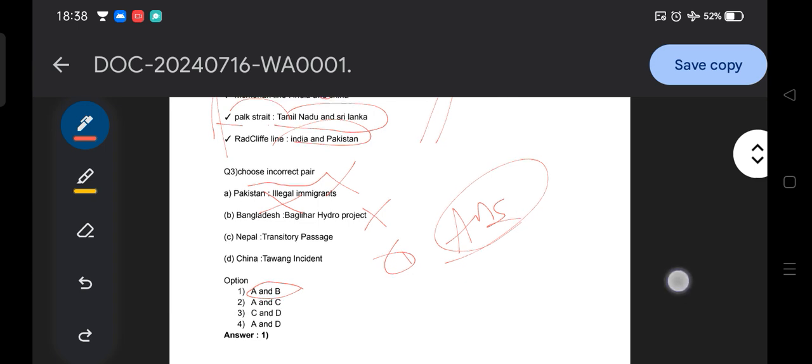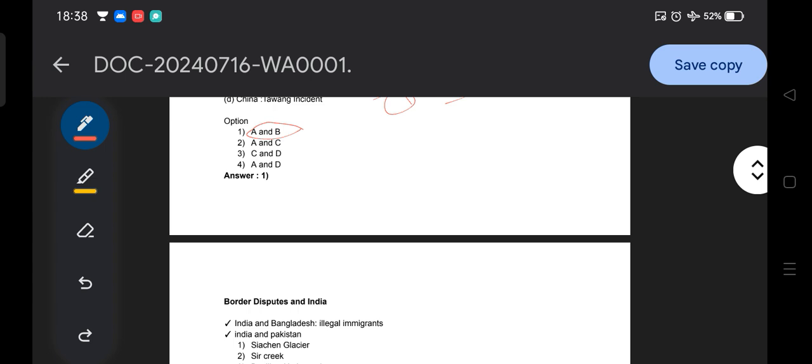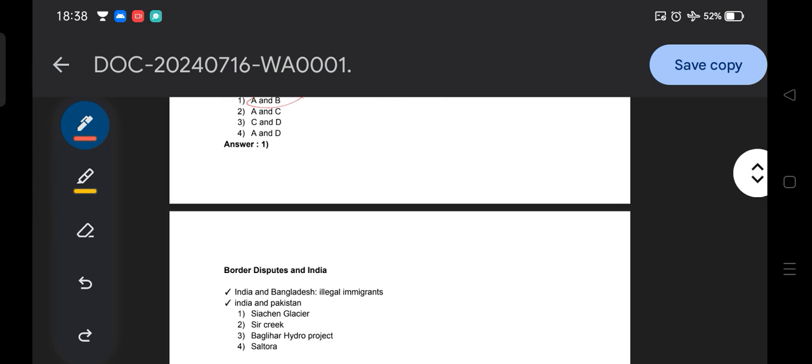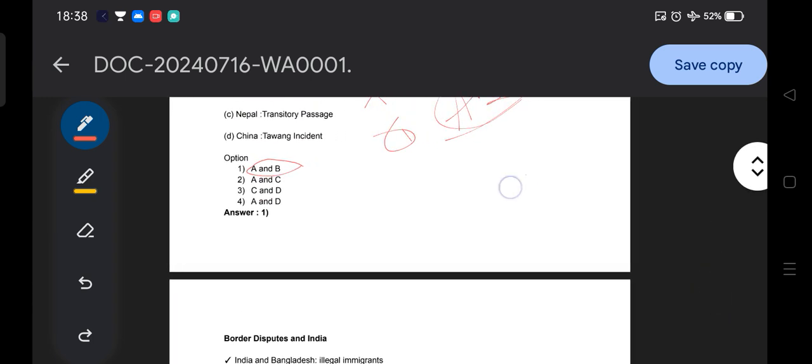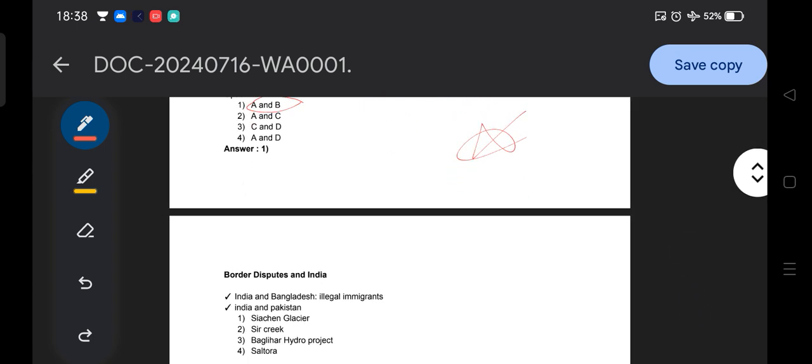Okay, then moving to the next question, we are going to see the different border disputes with respect to different countries. From these questions we draw inspiration that we need to cover the different border disputes with respect to different countries. So let's start. India and Bangladesh: the problem is illegal migrants. There is an illegal immigrant issue, as you know that people from Bangladesh come to India in an illegal way.